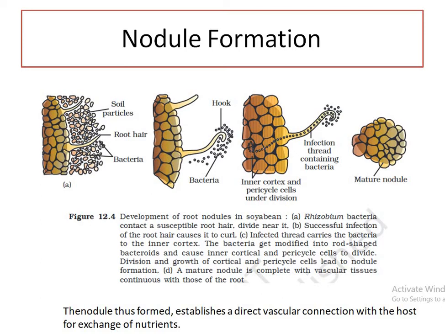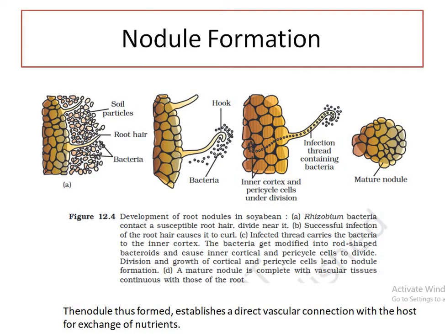This is called the infection thread, and finally it infects a cortical cell, and the bacteria are modified into bacteroids in the cortical or pericycle cell, and due to external growth they give nodule formation. A mature nodule is complete with vascular tissue continuous with those of the root.